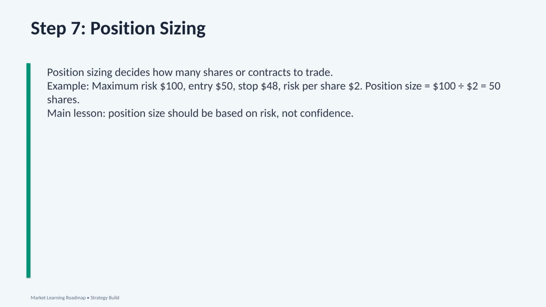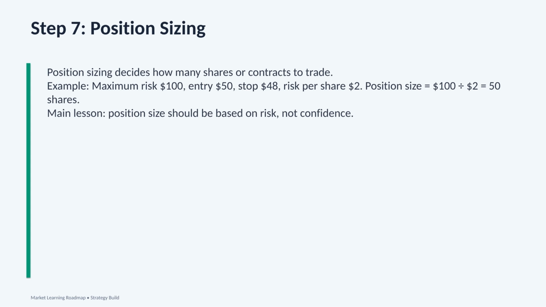Now we are on step 7, position sizing. Position sizing decides how many shares or contracts we should trade. This is one of the most important parts of risk management. Many beginners choose position size based on confidence. They may think, this trade looks very good, so I will take a bigger position. That is dangerous. A professional trader chooses position size based on risk.